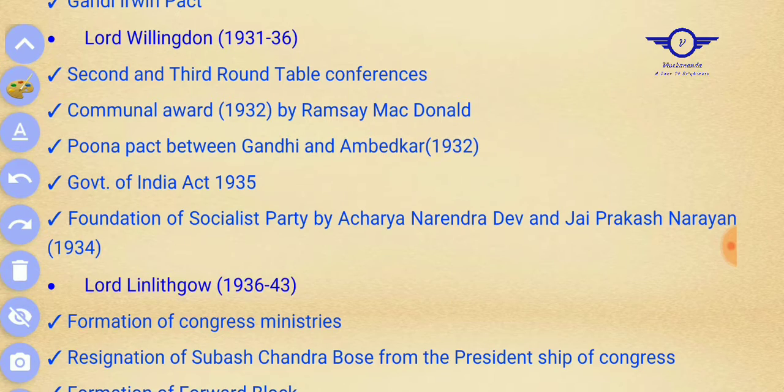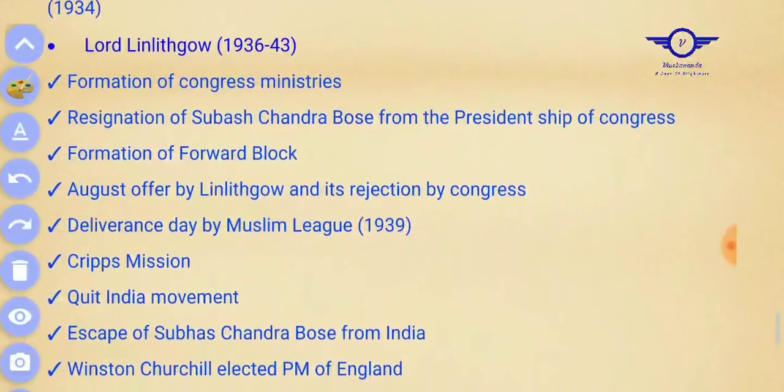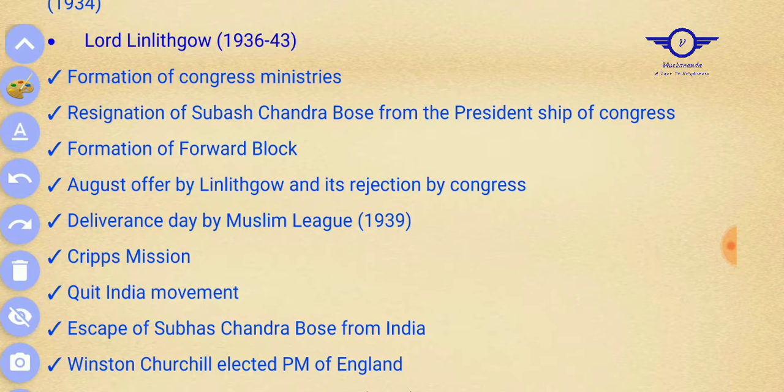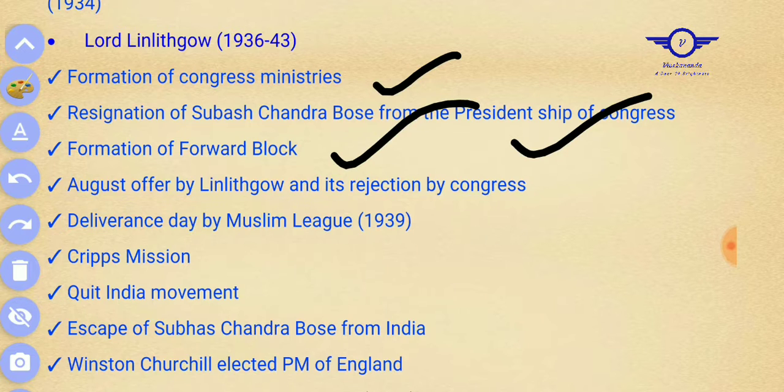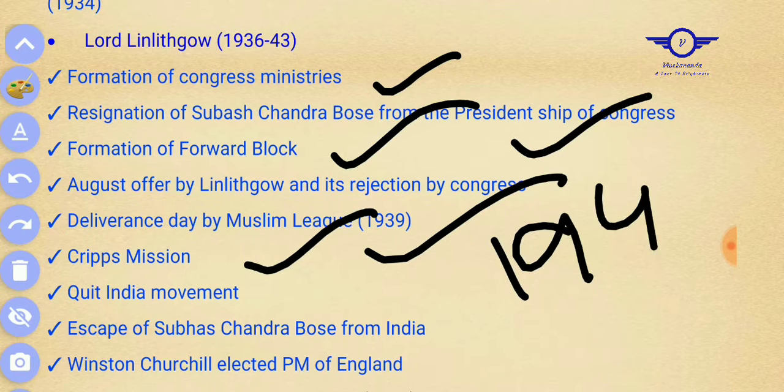Then came Lord Linlithgow. His tenure was 1936 to 43. Formation of Congress ministries. Some important things: the resignation of Subhash Chandra Bose from the presidency of Congress happened under his time. Formation of the Forward Bloc, in 1941. The August Offer by Linlithgow and its rejection by Congress. Deliverance Day of Muslims in 1939. The Cripps Mission came to India in 1942. Quit India Movement, escape of Subhash Chandra Bose from India, and Winston Churchill elected PM of England. All of these important things happened under his tenure.